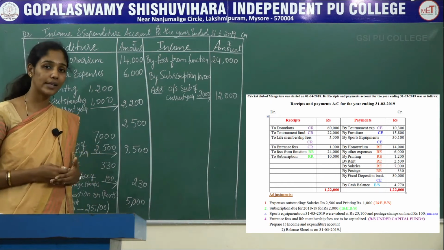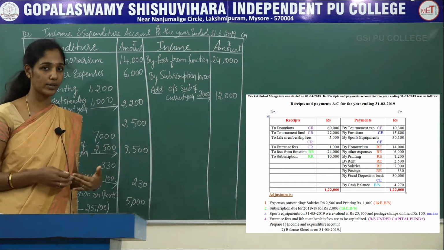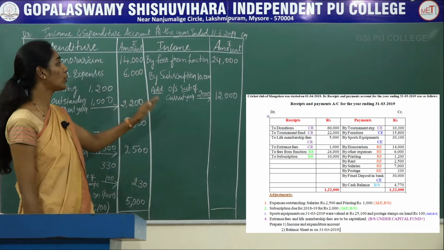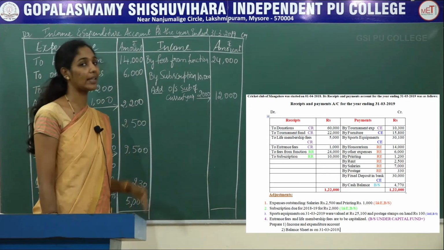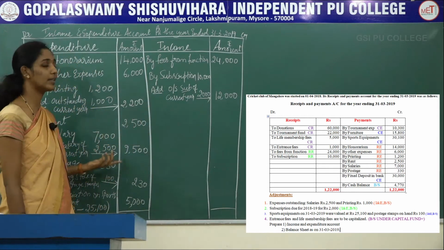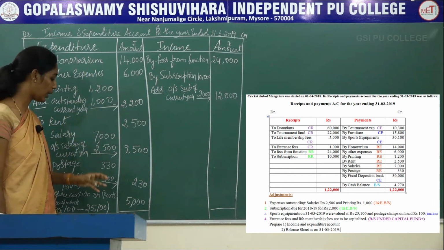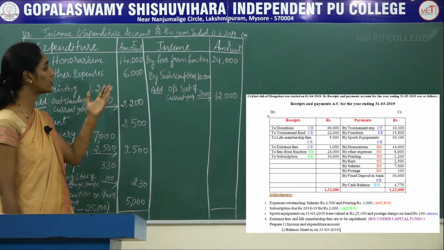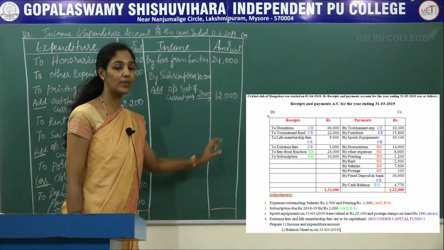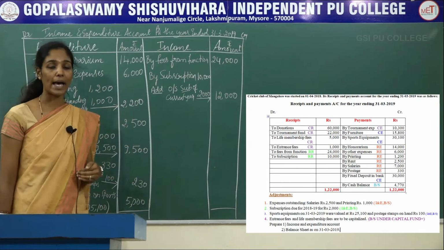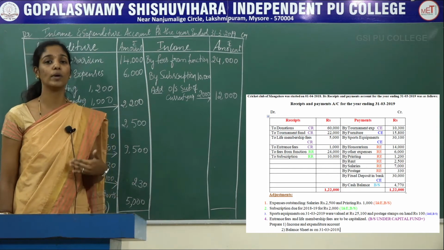In order to ascertain whether it is a surplus or deficit, first you have to make a total on both the amount columns. If the total of income is more than the total of expenses, then it represents surplus. If the total of expenses is more than the total of income, then definitely it will represent deficit. And it is also called as excess of expenditure over income.